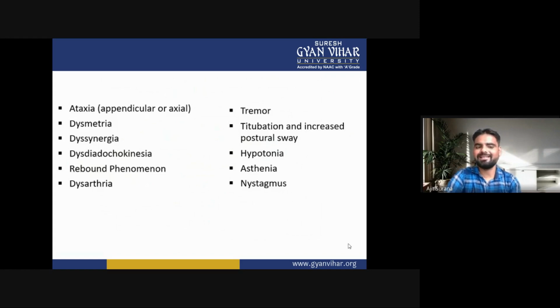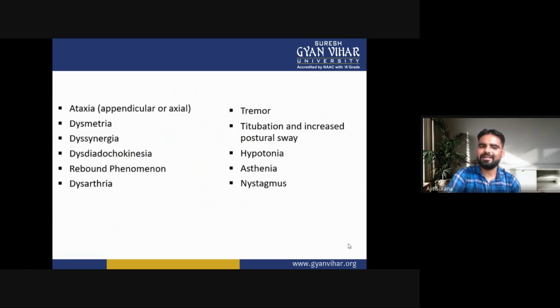Next is dyssynergia, dysdiadochokinesia, rebound phenomenon or dysarthria. Tremors, titubation and increased postural sway, hypotonia, asthenia or nystagmus. These are the clinical features of cerebellar diseases.